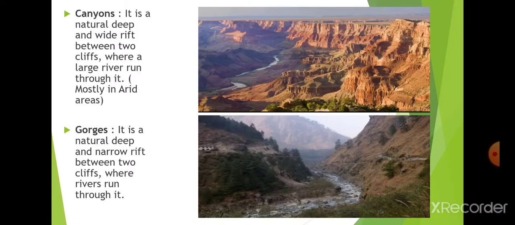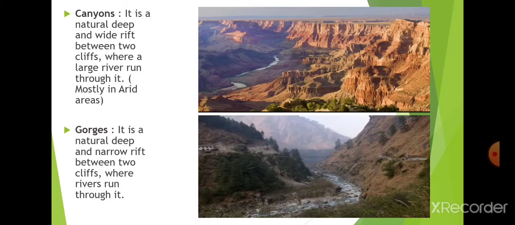There you can see in the pictures, the first picture belongs to the canyon, a picture of the Grand Canyon, Arizona, and the other one is a gorge, formed in Nepal by the Kali Gandaki river.